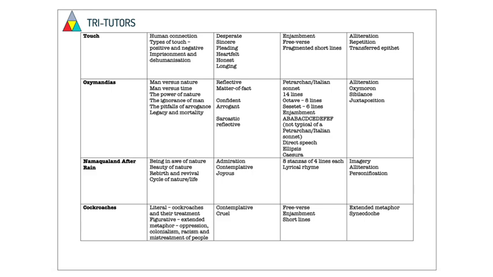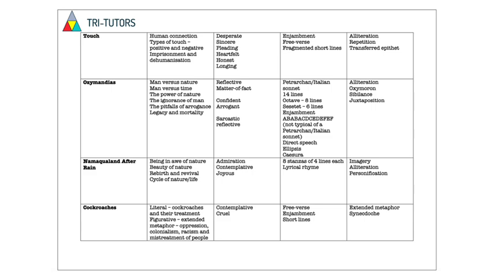Ozymandias. Theme and message: man versus nature, man versus time, the power of nature, the ignorance of man, the pitfalls of arrogance, legacy, and mortality. In this poem, there's a lot of shifts in terms of tone. We start off quite reflective and matter of fact. Then when Ozymandias is proclaiming himself to be powerful on the pedestal of the statue, he comes across as confident and arrogant. And then lastly, the comment that's been made is said in a sarcastic and reflective tone.